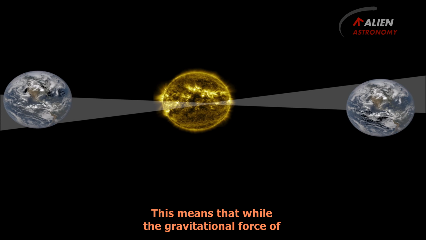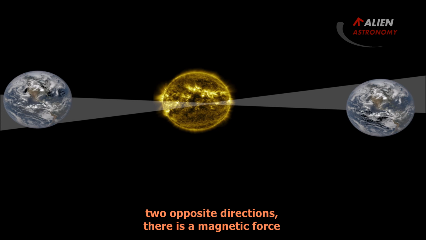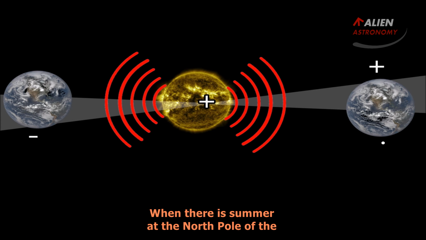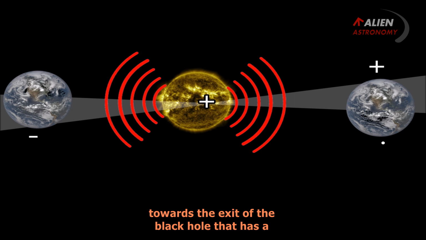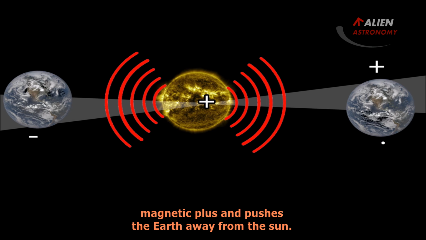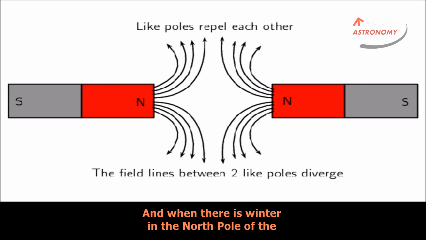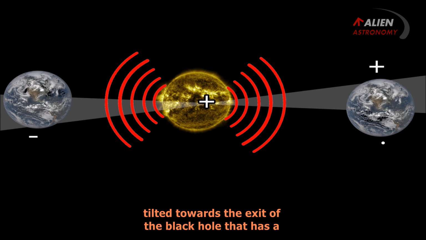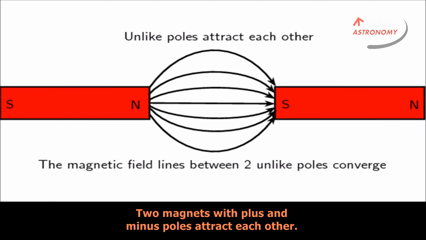This means that while the gravitational force of the star in collapse is acting on the planets in two opposite directions, there is a magnetic force which acts on the magnetic poles of the planets. When there is summer at the North Pole of the Earth, the magnetic side plus of the Earth is tilted towards the exit of the black hole that has a magnetic plus and pushes the Earth away from the sun. Two magnets with same poles plus magnets resist each other. And when there is winter in the North Pole of the Earth, the magnetic side minus of the South Earth is tilted towards the exit of the black hole that has a magnetic plus force and that pulls the Earth to the sun. Two magnets with plus and minus poles attract each other.